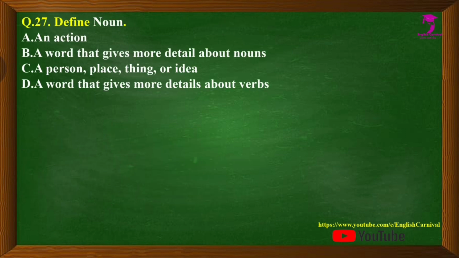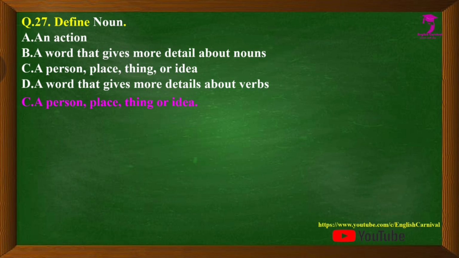Question number 27 we have define noun. Options are A. An action, B. A word that gives more detail about noun, C. A person, place, thing, or idea, and D. A word that gives more details about verbs. The correct answer of this question is C, that is a word which is used for a person, place, thing, or idea.